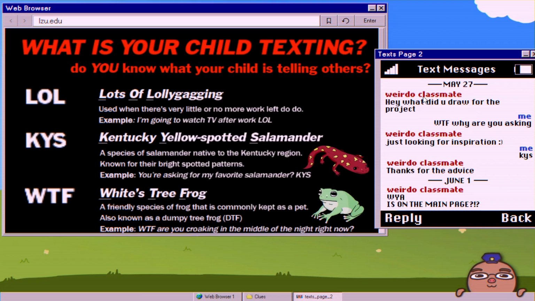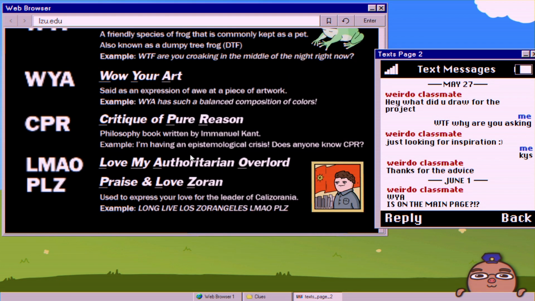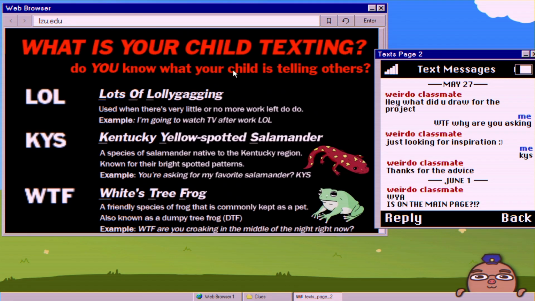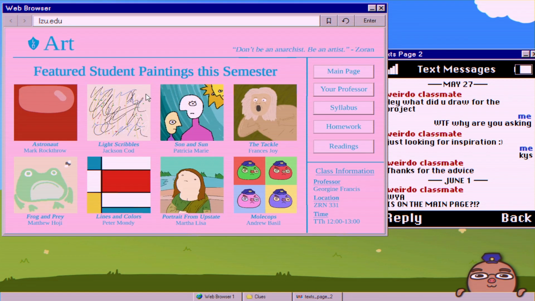So basically, what they're saying to each other is that the person who submitted these messages drew the white tree frog, and then the weirdo classmate is saying, wow, it's on the main page. What main page? Well, if they're talking about drawing, they're most likely talking about the art class. Because sure enough, on the main page here, you have featured student paintings this semester. I'm going to take a wild guess and say that this is the White's Tree Frog, and it was painted by Matthew Hoji. So we at least have the student who submitted the text messages,